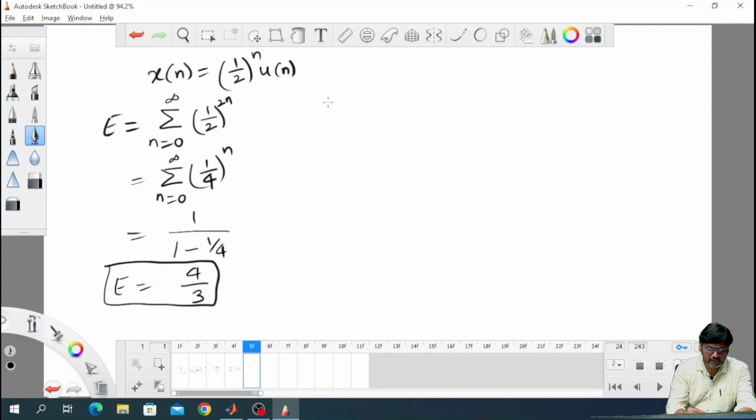Similarly, calculate the power. The power is limit capital N tends to infinity, 1 by 2N plus 1, summation n from 0 to capital N, 1 by 4 whole power n.